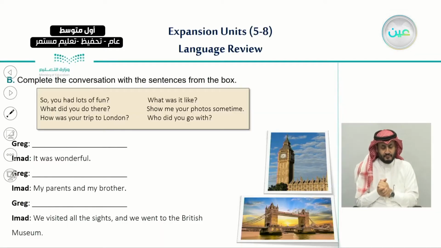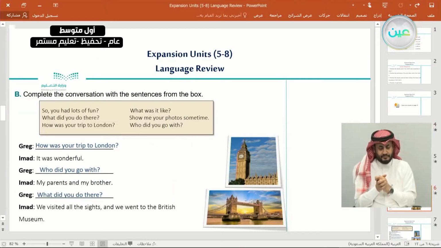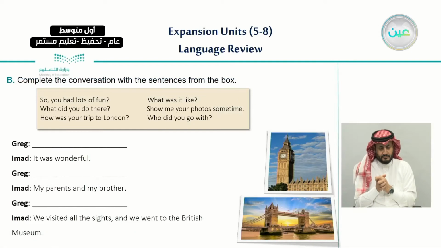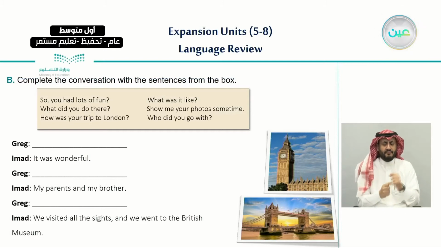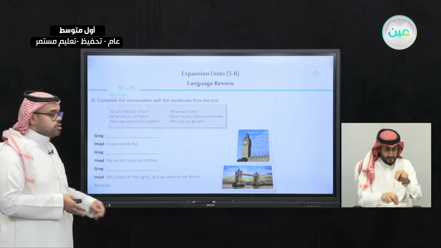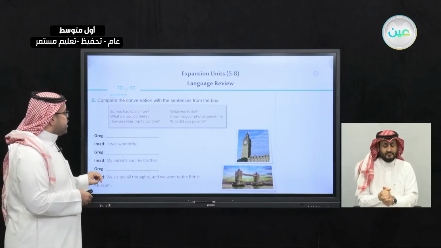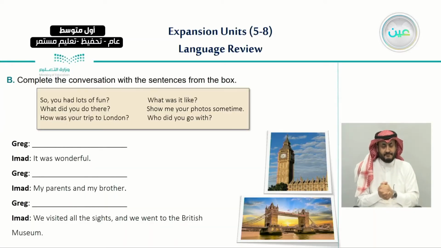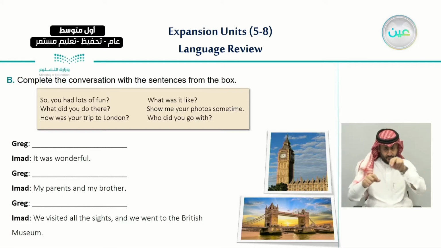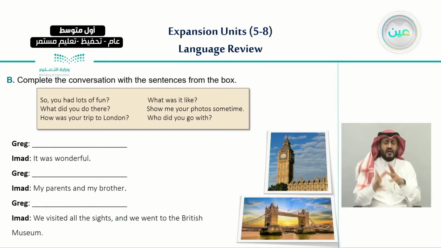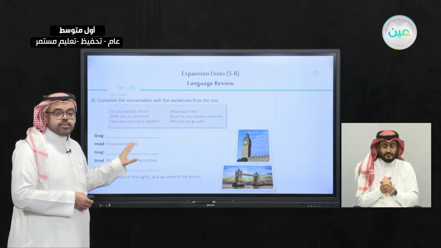Now, let us continue to exercise B. Exercise B says, complete the conversation with the sentences from the box. So here also we have a conversation, and what we need to do is take these questions and sentences and put them in their appropriate place.